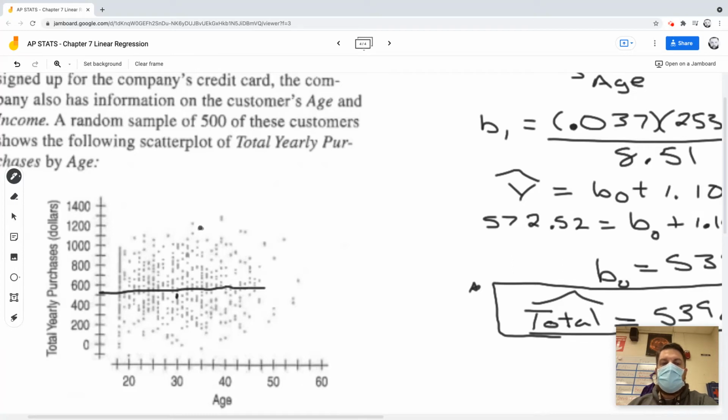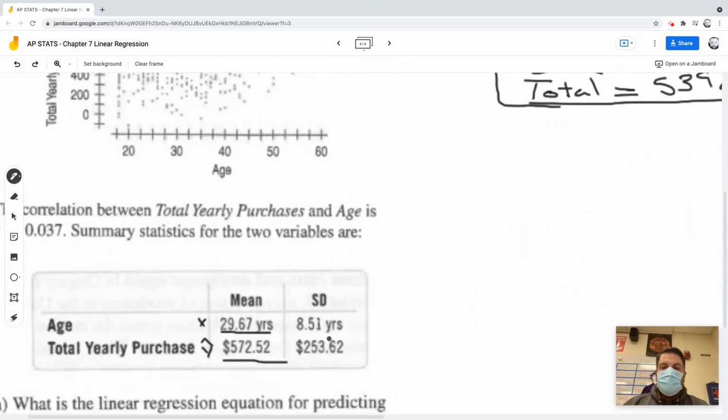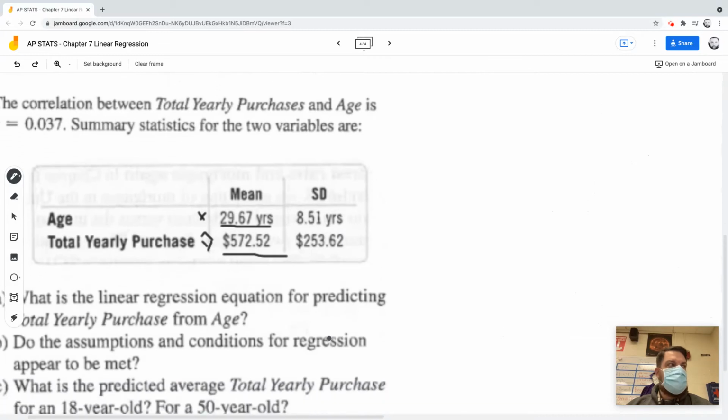Well, I could have a point up here. I could have a point up here. And that correlation coefficient, the R value of 0.03, lets me know that the predictive value is not so helpful. But I still have a range. I could still approximate a range of where that spending will be, okay? So it's not helpful, but it's more helpful than nothing, okay? Does that make sense? All right, so now let's move on to part B.